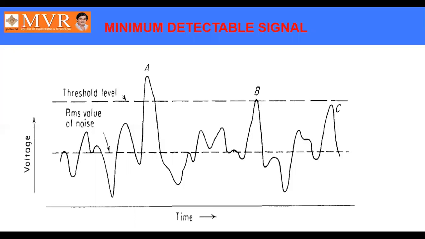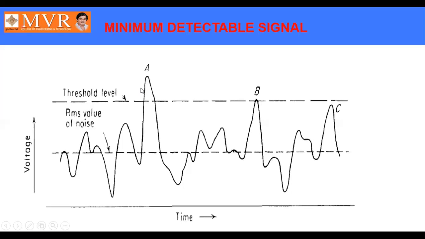Now let us see the example. This is the echo signal we have considered from a radar system. So we have three points, A, B, and C. The dotted line indicates the threshold level, as shown in the figure. This is the RMS value of the target. Here we have considered three points A, B, and C.